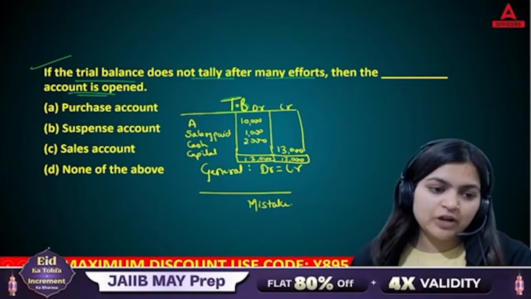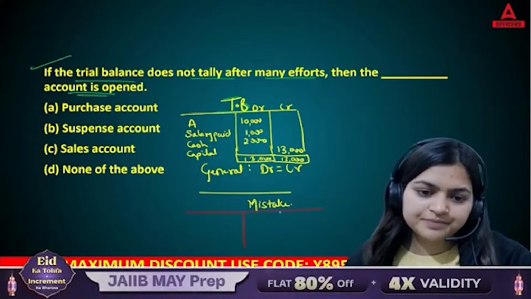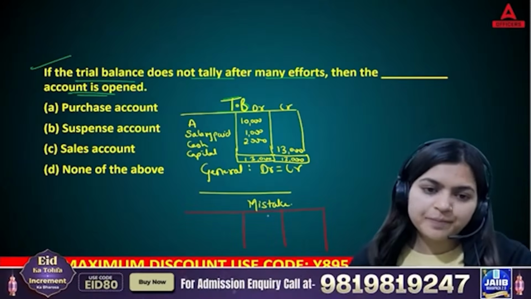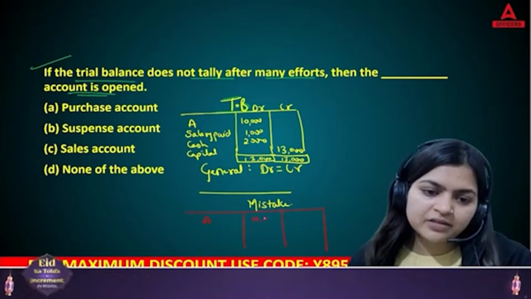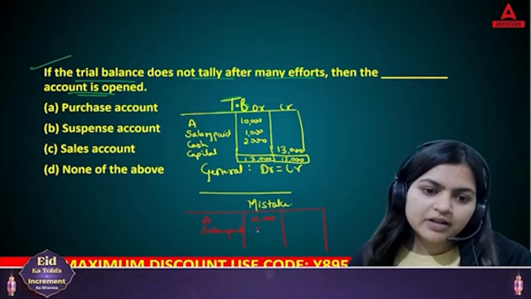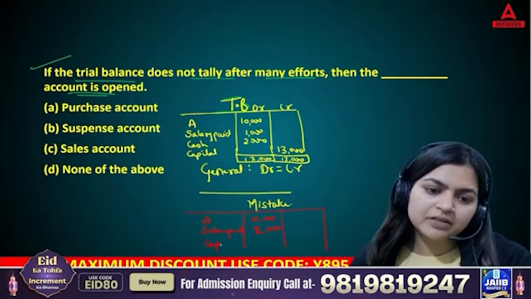But now let's see the mistake. Let's use the same format. Your accountant has shown these assets, salary paid 1,000, and directly showed capital.